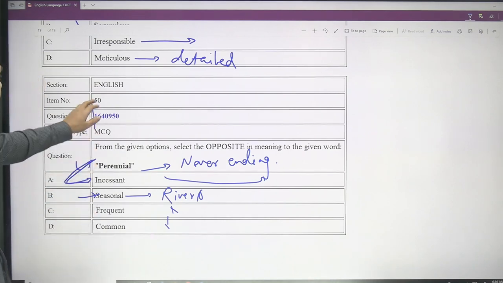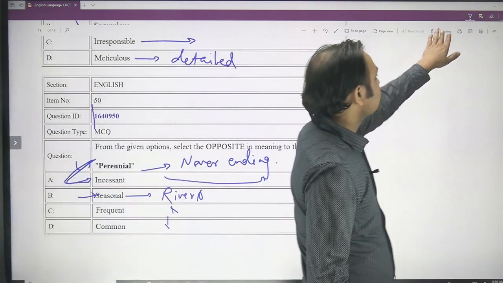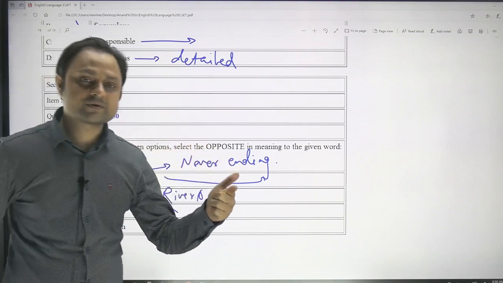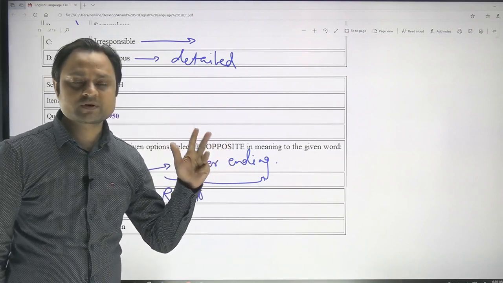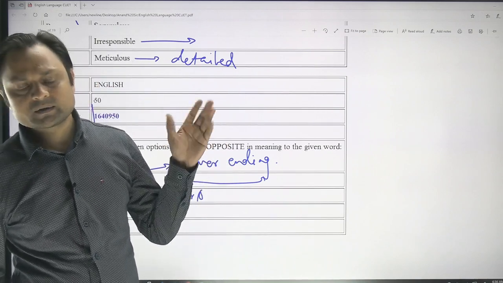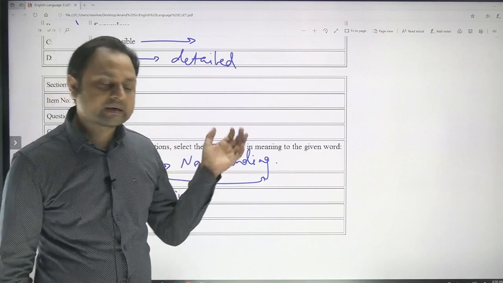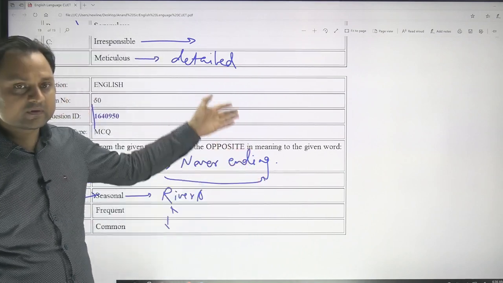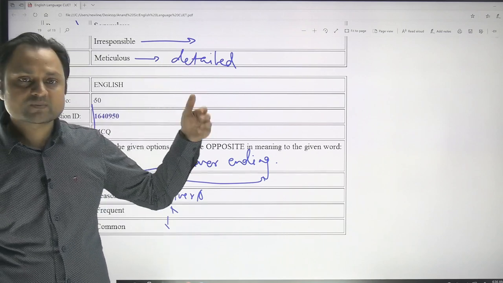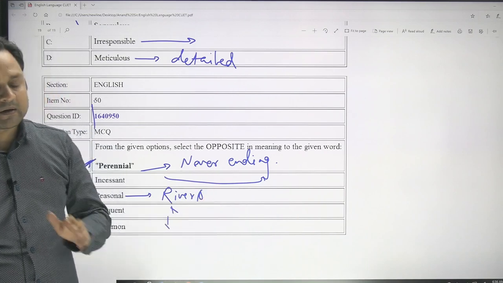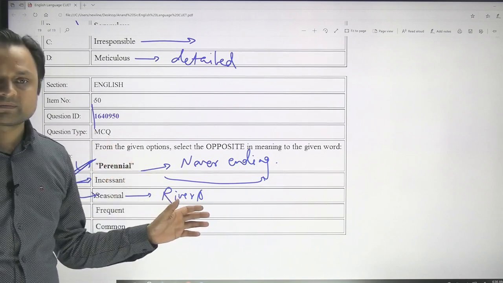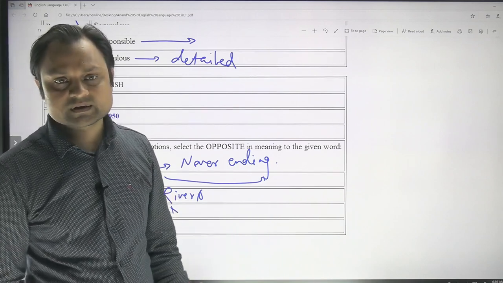So I think we have covered the 50 questions, and now you can see that you have got questions from antonyms, synonyms, idioms and phrases, sentence rearrangement, and passages. Only grammar is not present in this paper. So you can feel that the only thing you need to practice more and more is vocabulary, because there are a lot of words in this world, and if you are not familiar with the word, it could be a bit difficult to answer these questions.